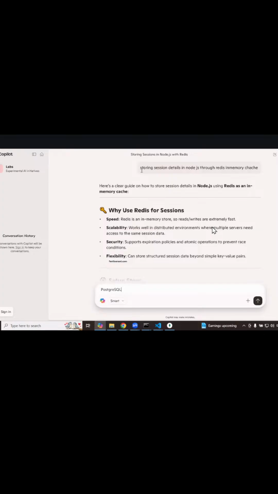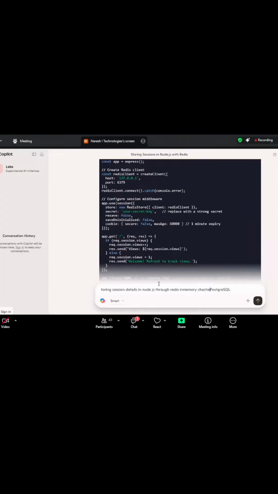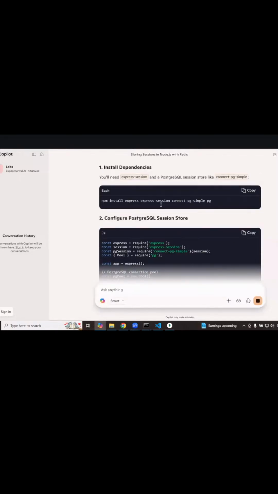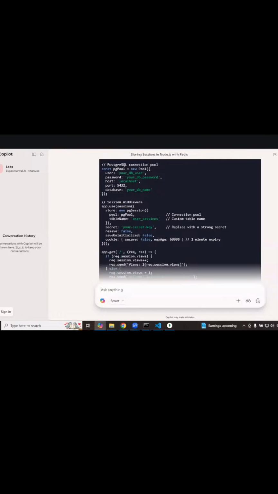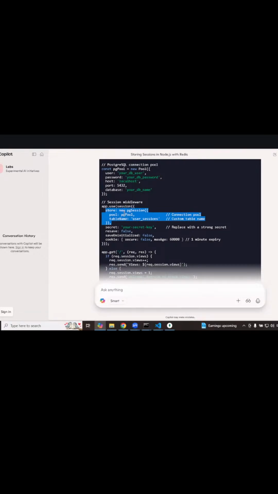The same thing applies for storing session details in Node.js through PostgreSQL. If you see here, the store will be Postgres session. Only the store changes. You can go with Redis, PostgreSQL, SQL, Oracle, or MongoDB; that is what the store will be set to.